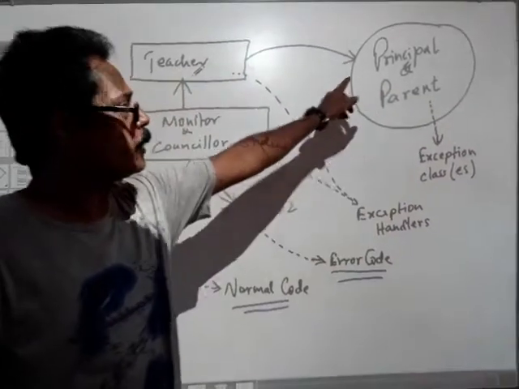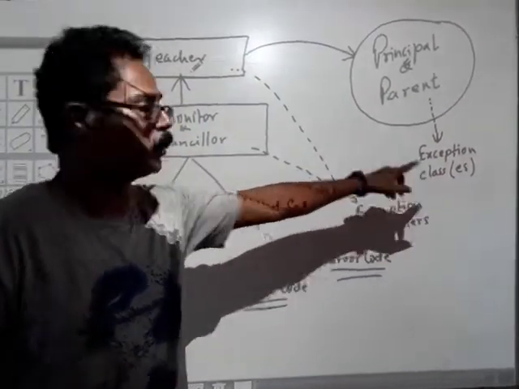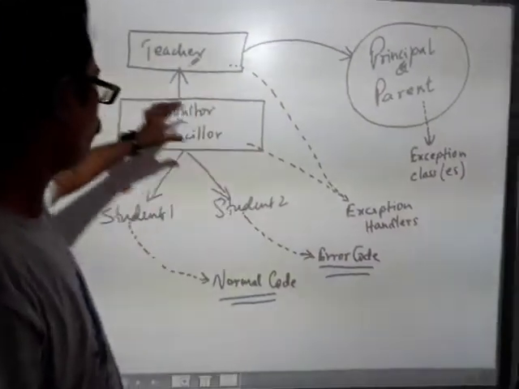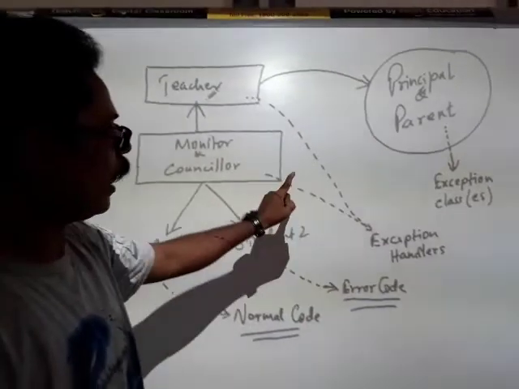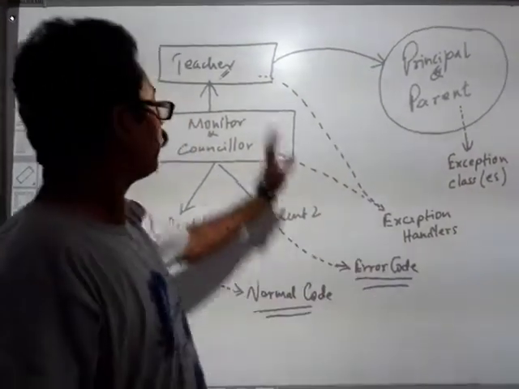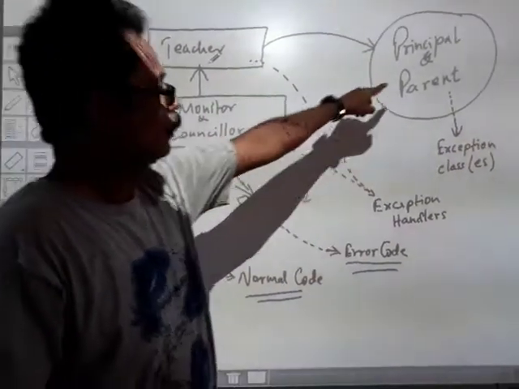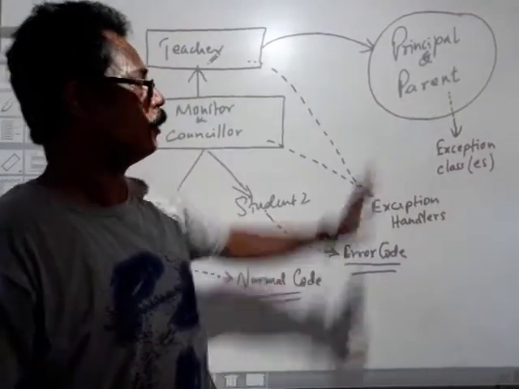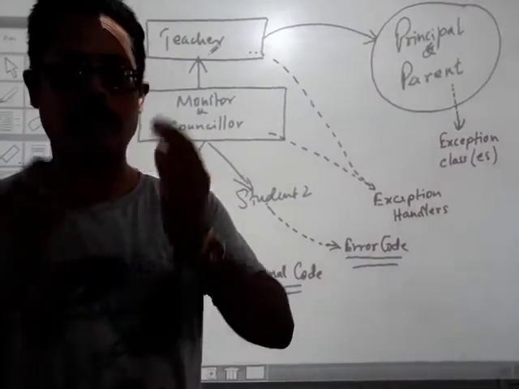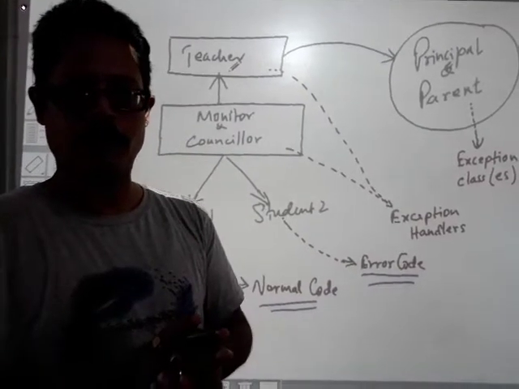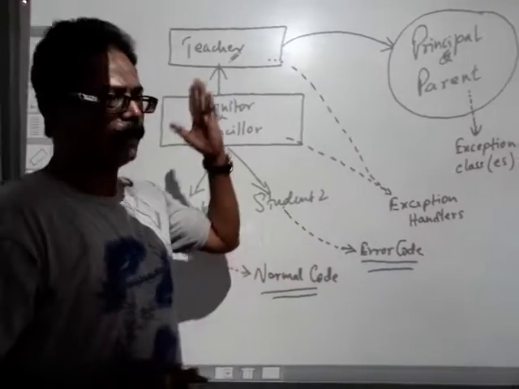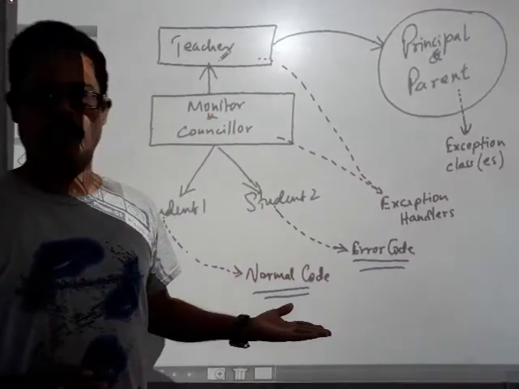Here the principal and the parent are the exception classes. And the teacher and the monitor are the exception handlers, where the monitor and the counselor identify the error codes and the teacher flushes them out, either out of the class or to the parent or to the principal, where they can be handled properly and taken care of. So this is a very simple example. If you have understood this, you have understood exception handling.